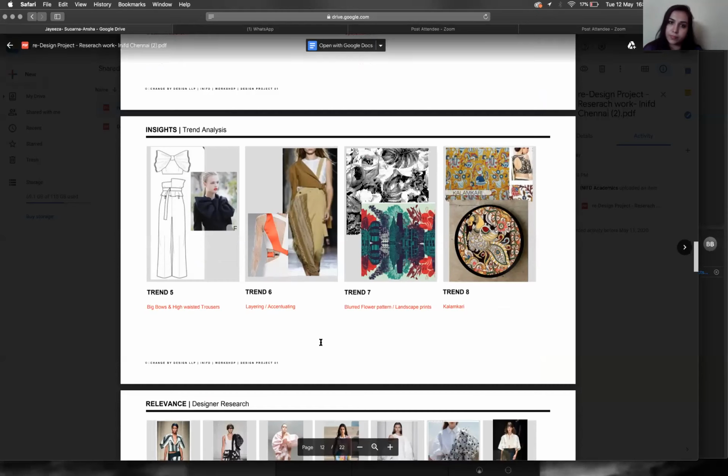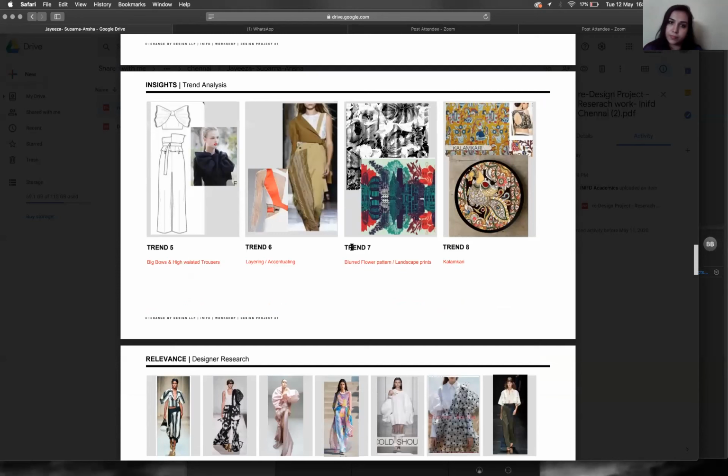And also your blurred patterns, that's fine. But again, why is the blurred flower pattern there? I just feel like layering also works for me. Big bows also work for me. But there are certain trends you guys have chosen that I cannot see the link in from the beginning to now. You can edit those out, which you've understood.